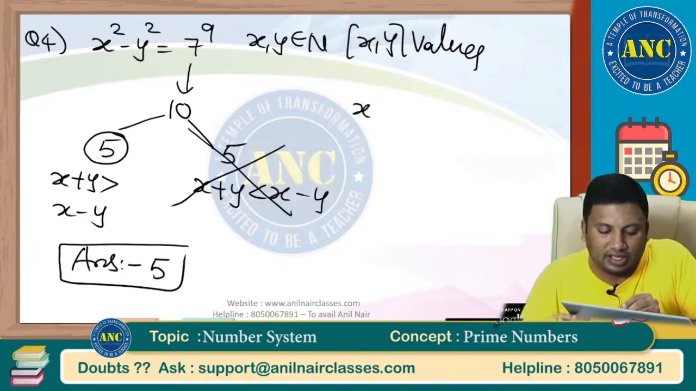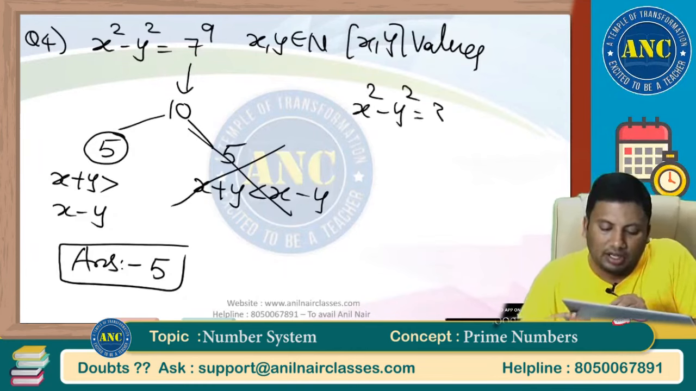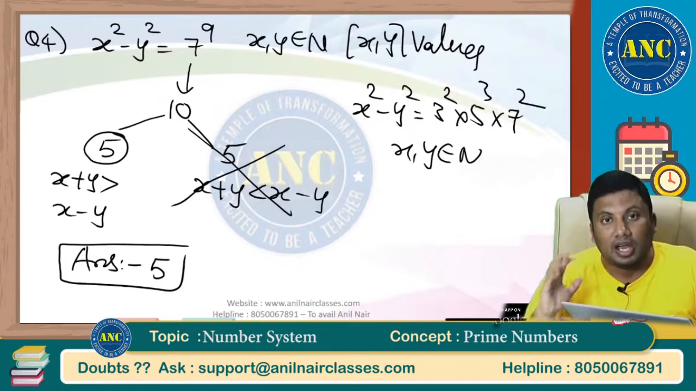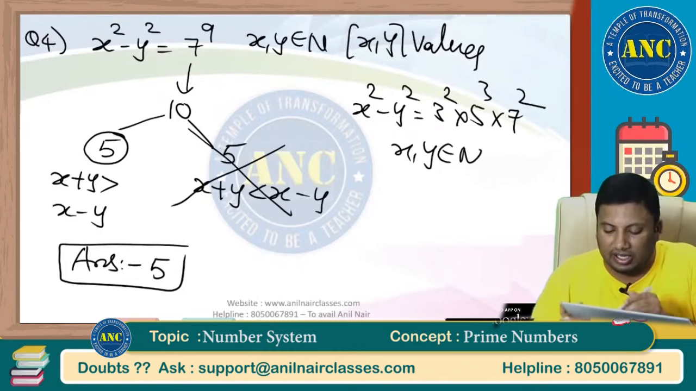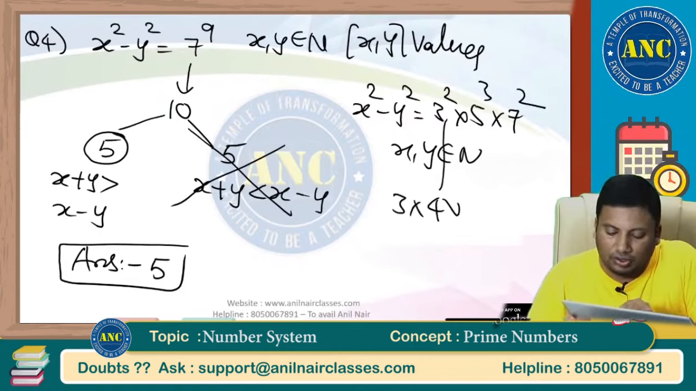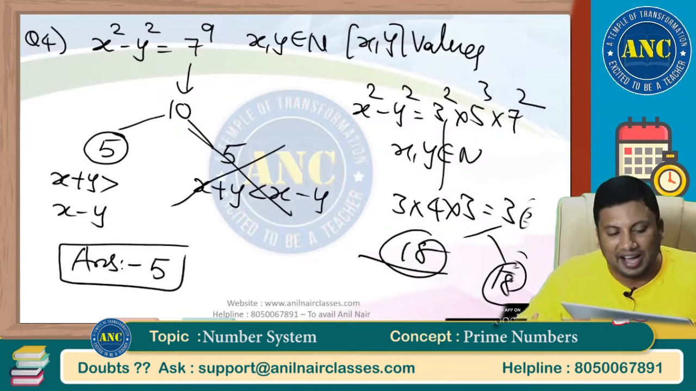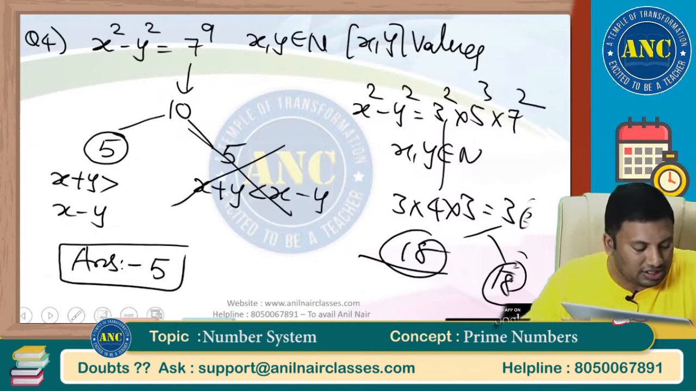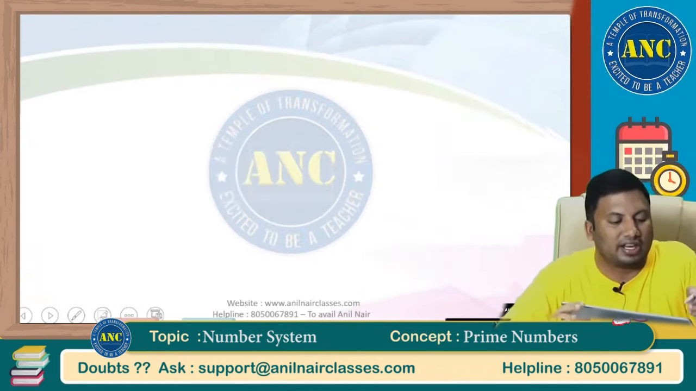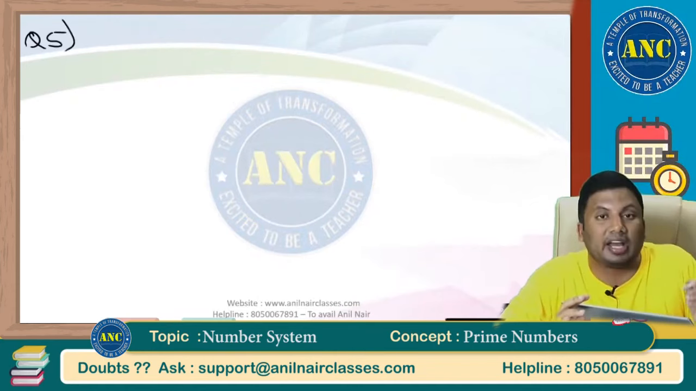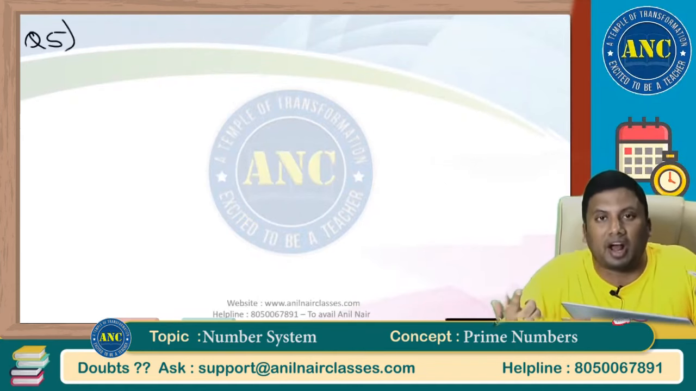Suppose, please solve this question orally. 3 square into 5 cube into 7 square. If x and y are natural numbers, natural numbers only we are discussing. So here it is 3 into 4 into 3, 36. 18 here, 18 here. Answer is nothing but 18. Idea is clear, right? Now let us take odd number. Now listen carefully. Right hand side can be a prime number, can be a composite number.